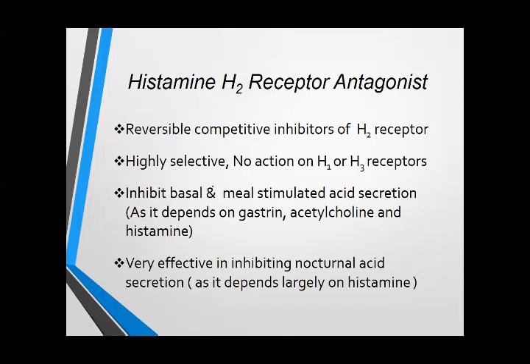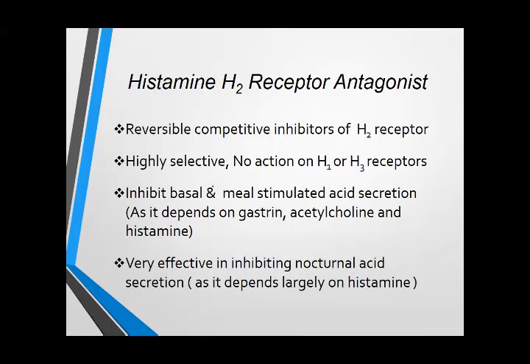H2 receptor antagonists reversibly or competitively inhibit the H2 receptors. These drugs have no effect on H1, H3, and H4 receptors. As I told you, there are 4 types of histaminic receptors, but this group of drugs is specific for the H2 receptor, and H1 receptor antagonists are different.